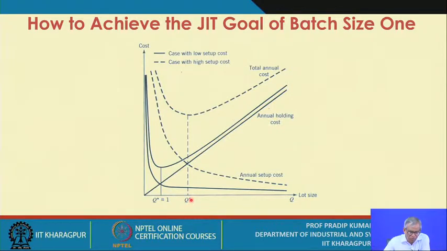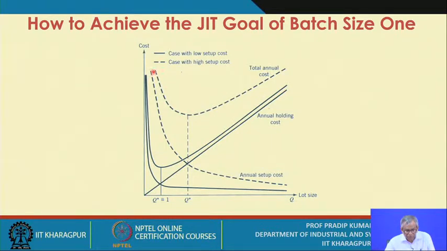Now what you are trying to do is reduce the value of Q star, and ultimately it reaches the value of 1. That is the batch size of 1 condition. As you reduce the value of Q towards 0, this total cost curve changes and moves towards the origin.